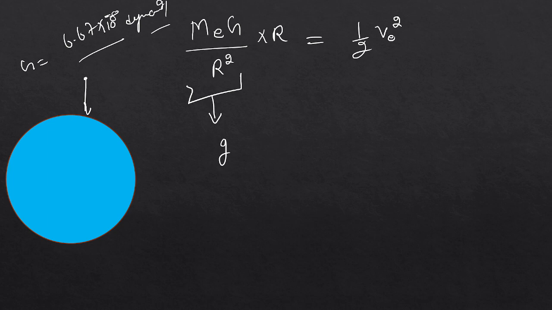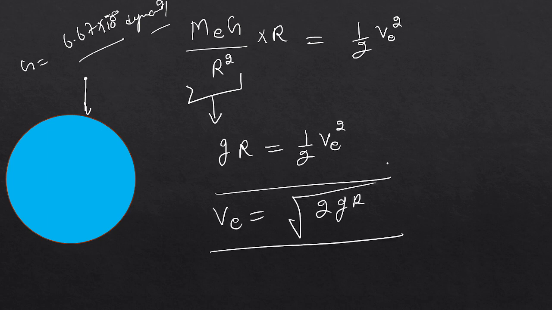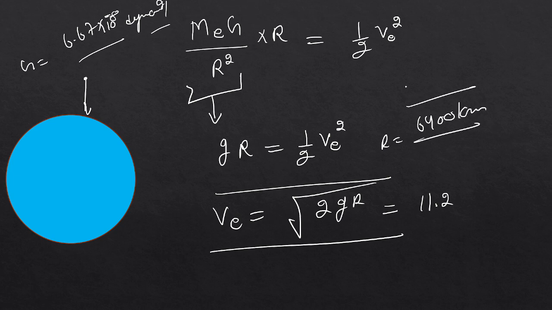So this is our expression for escape velocity. From here we can easily derive the actual value of ve, the escape velocity. I am writing it directly, you can calculate it easily. R is the radius of the earth, and the value of gravity g is 9.81 meters per second squared. By putting all these values in this expression, you will easily get the answer.